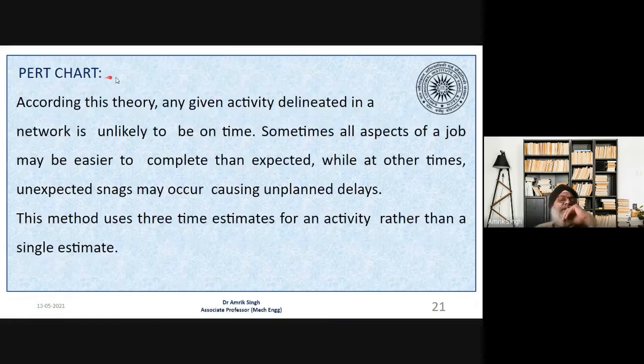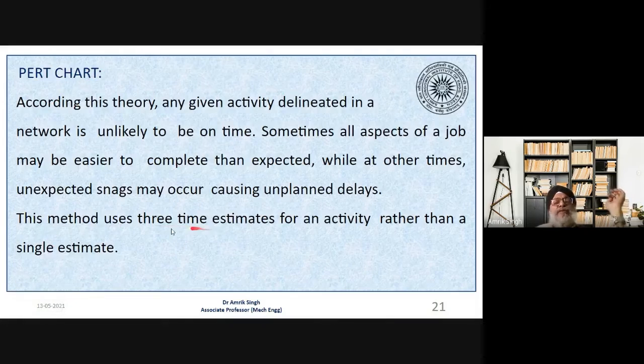Now, the third one is a PERT chart. PERT stands for Program Evaluation Review Technique. We draw a chart based on the number of activities. First, we check what the different activities are and determine them. Then, for the different activities, we have to assign the time also, so that we can draw the network. It is a network technique.